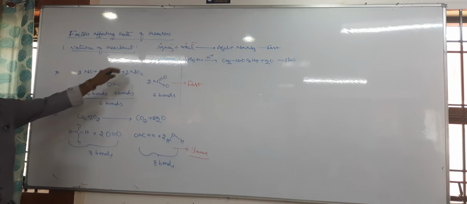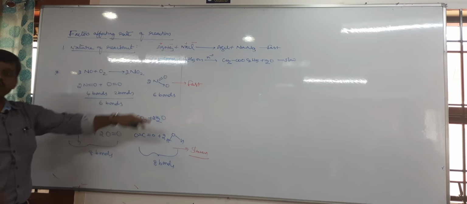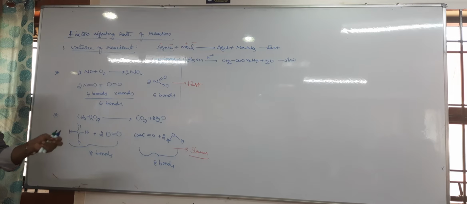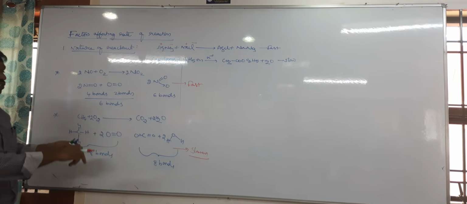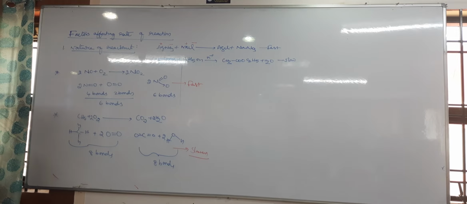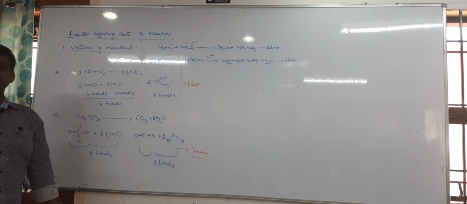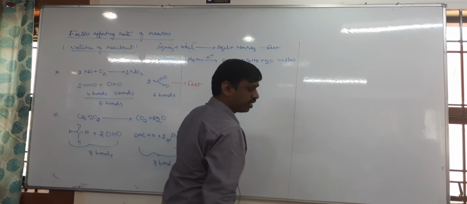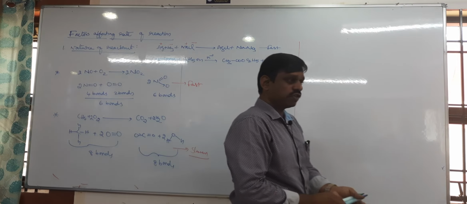So the first point is about ionic and covalent compounds. The second point is about covalent compounds only: as the number of bonds rearranged increases, that means if more bonds are rearranged, what happens? The rate of the reaction decreases. Okay, so this is the nature of the reactant. The second one is concentration.